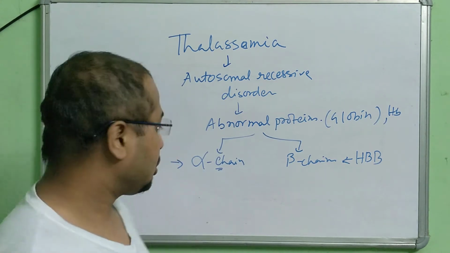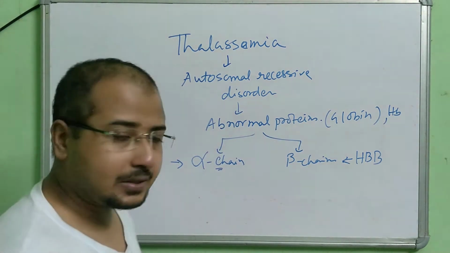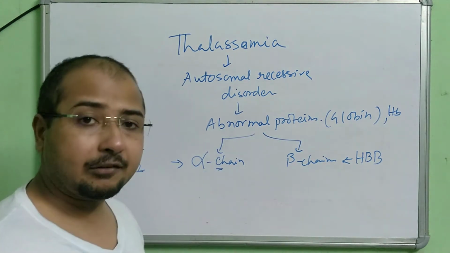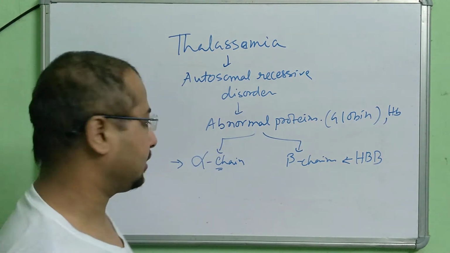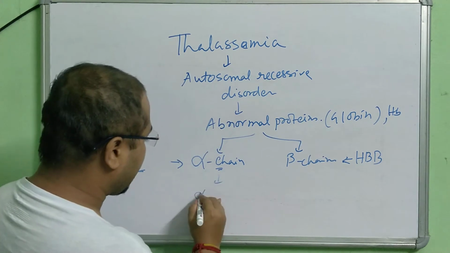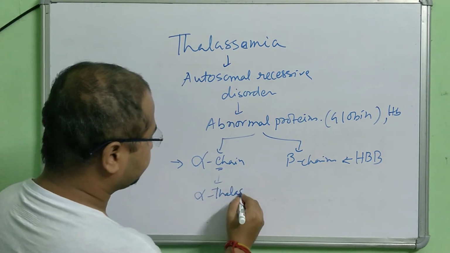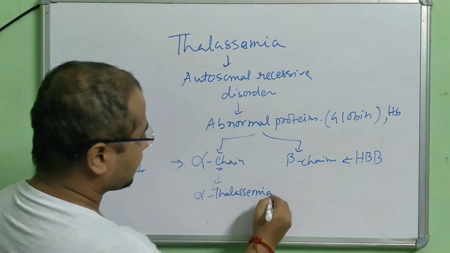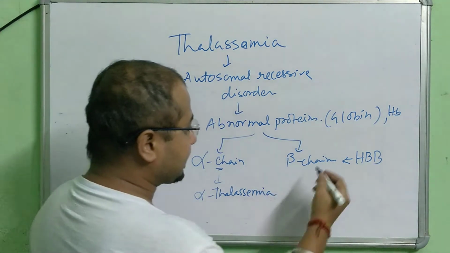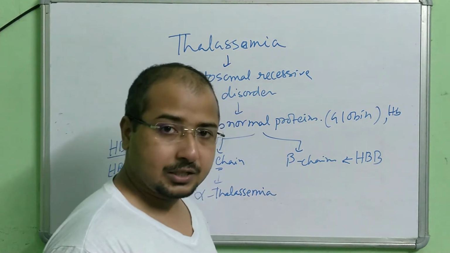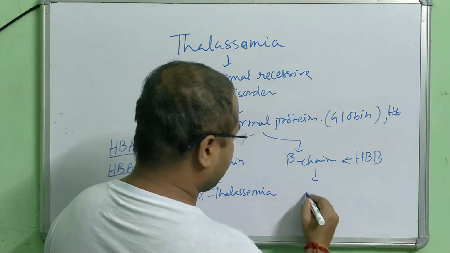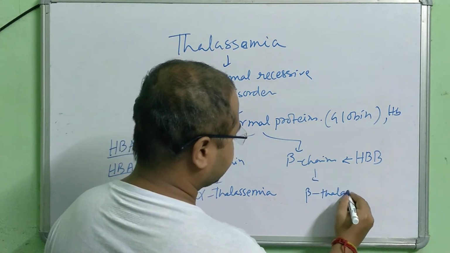In some cases there is a lack of alpha chain, and we call it alpha thalassemia. In some cases there is a lack of beta chains, that is called beta thalassemia.